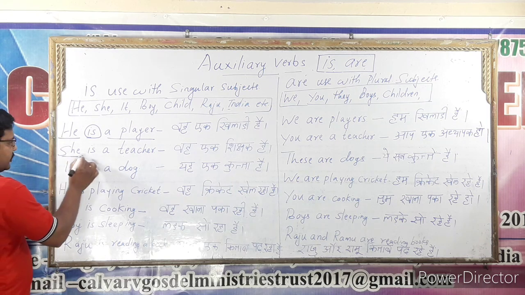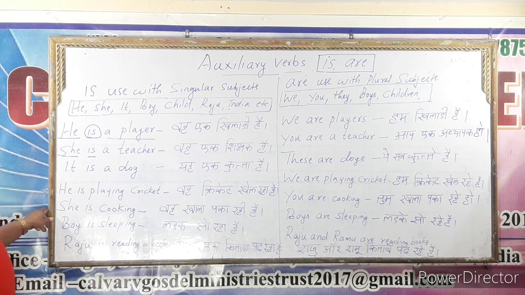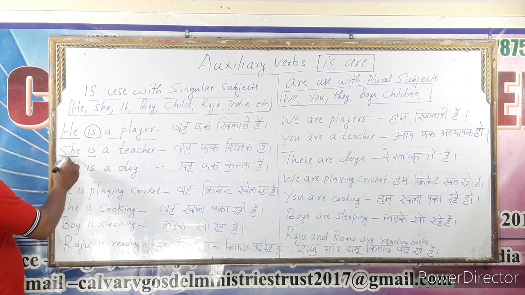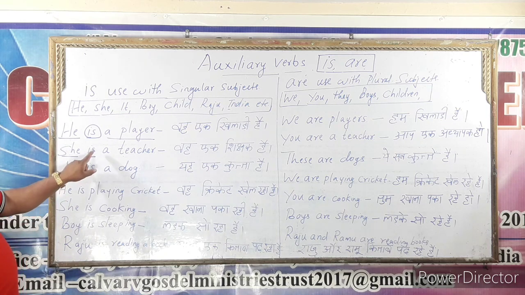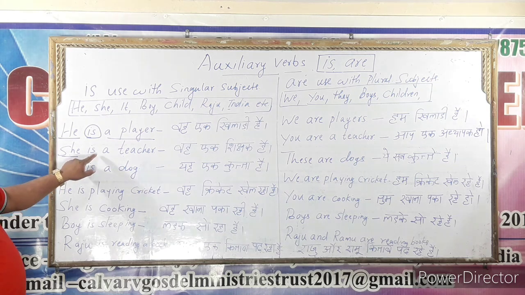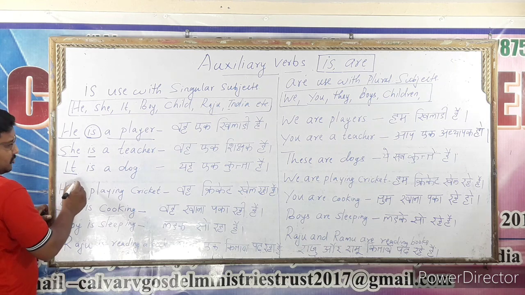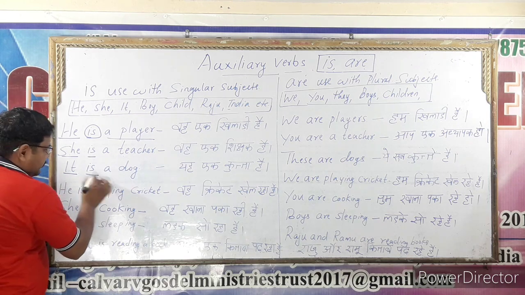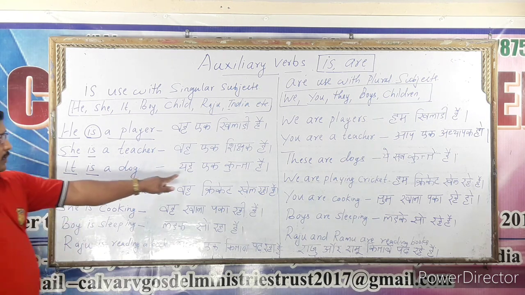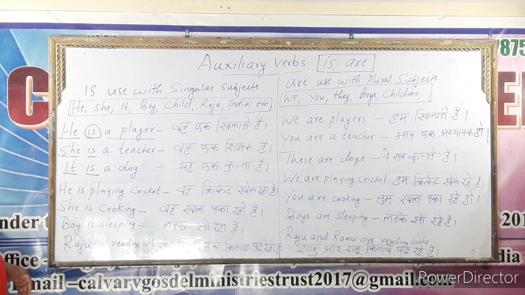Next sentence. She is a teacher. She is a singular subject, so is is used. We use is. She is a singular subject. It is a dog. It is a singular subject and we use is. It is a dog. यह एक कुत्ता है.